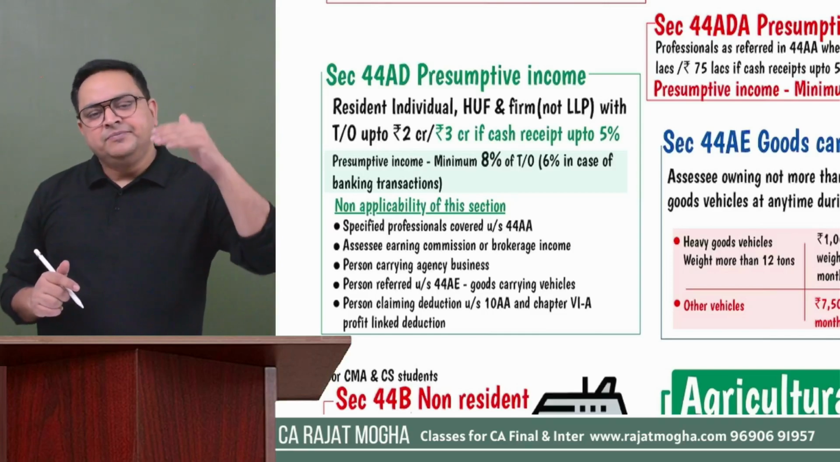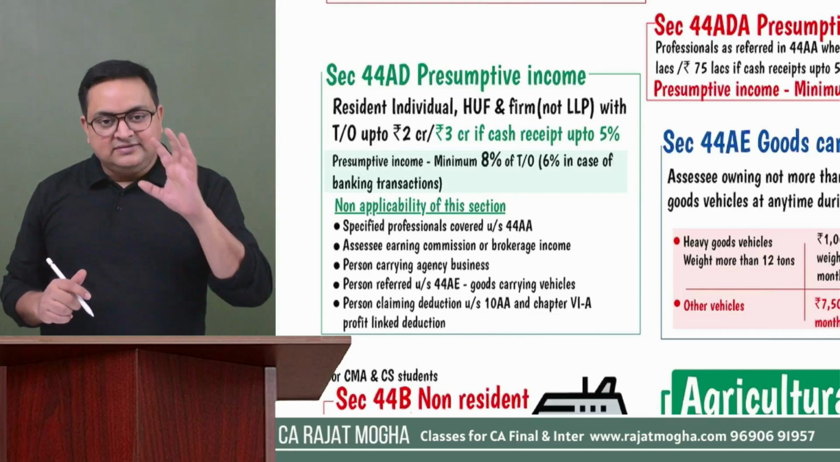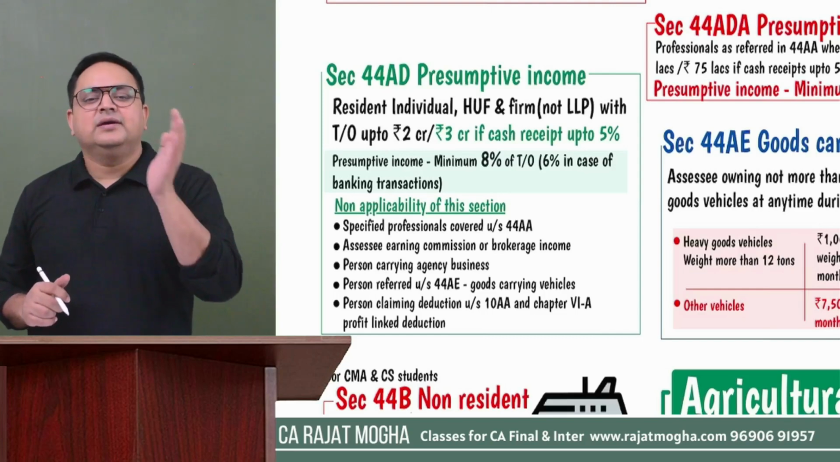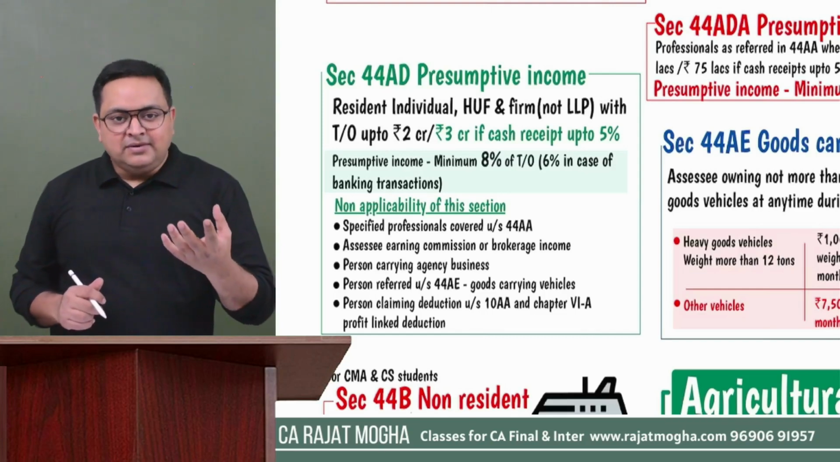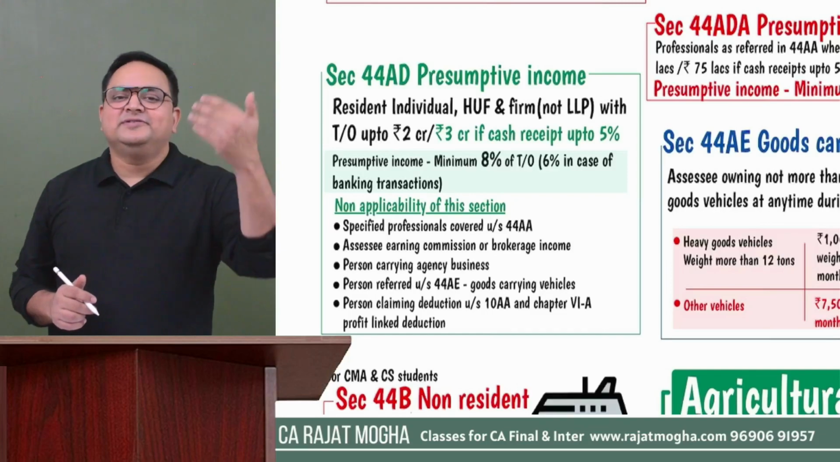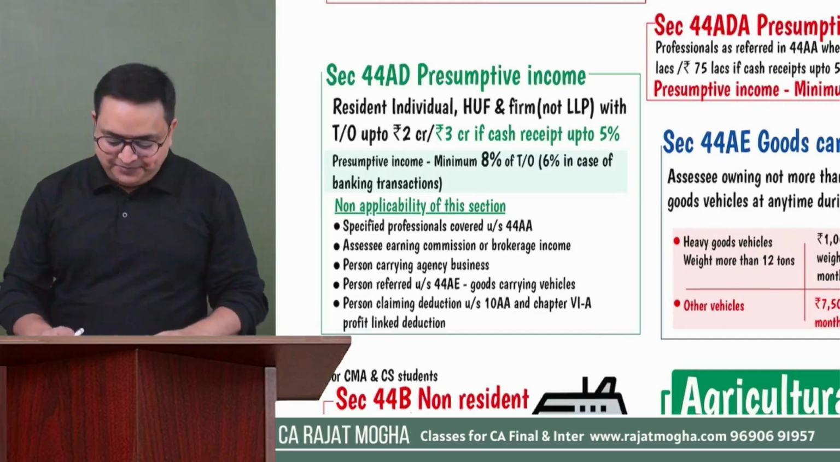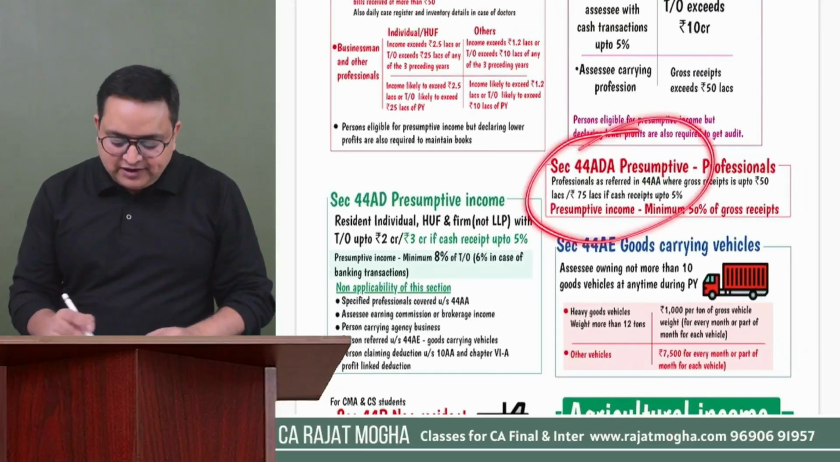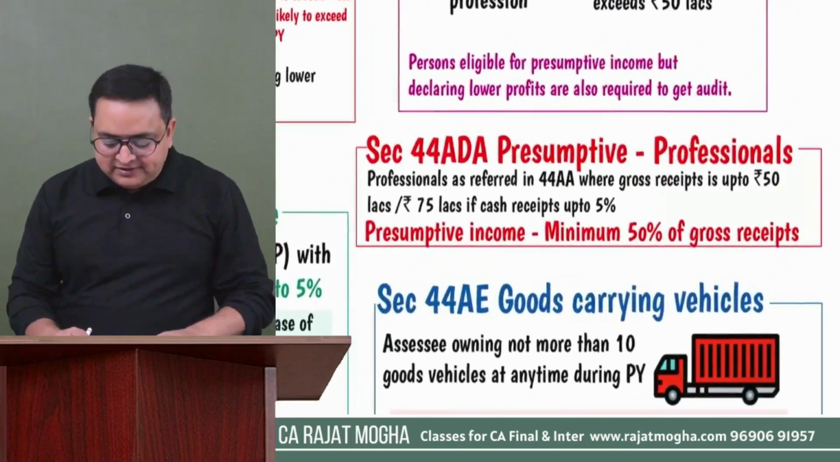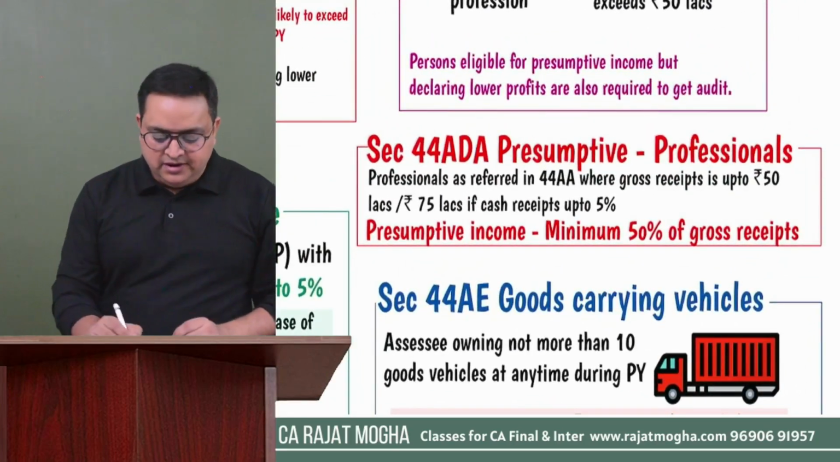How much would the income be? 6% or 8%. That is the minimum amount. If you want, you can show extra income, more than 6% or more than 8%, but not less than that. Okay. Next section is 44ADA. It is again important because there is a little amendment over here.